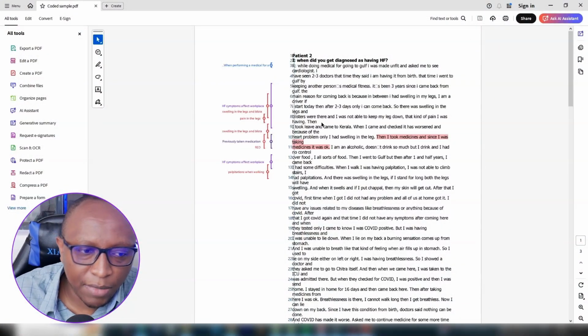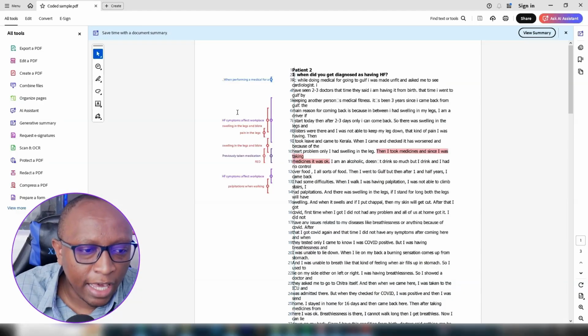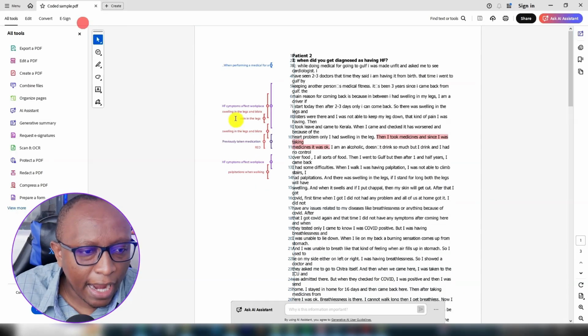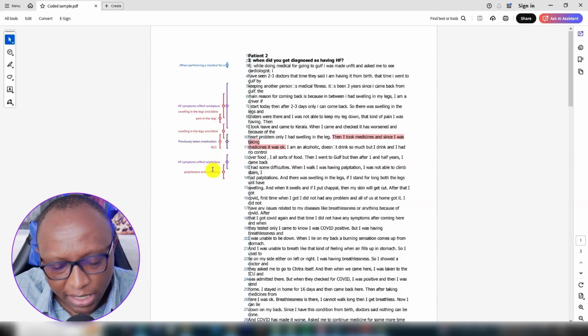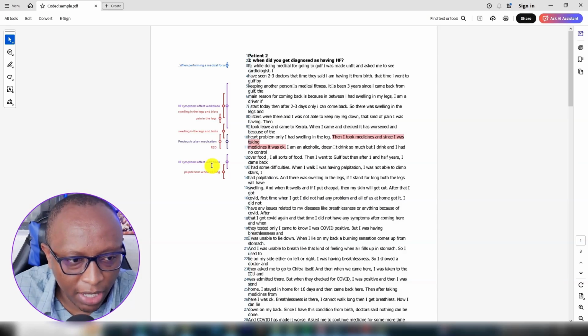Now, here are some examples of codes. You can see HF means heart failure. Heart failure symptoms affect workplace. Swelling in the legs and blisters, pain in the legs, swelling in the legs, previously taken medication. HF symptoms affect workplace, palpitations when walking. So I want to read the statements and then see why I made these codes.